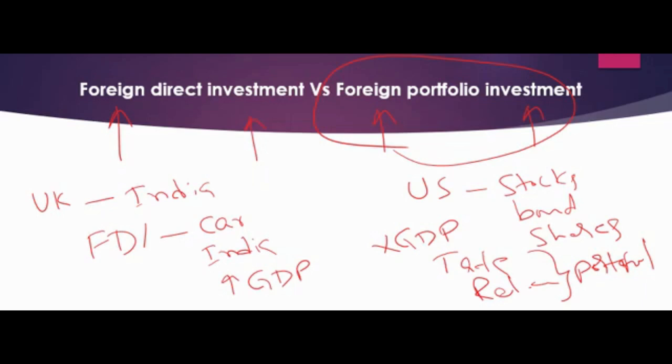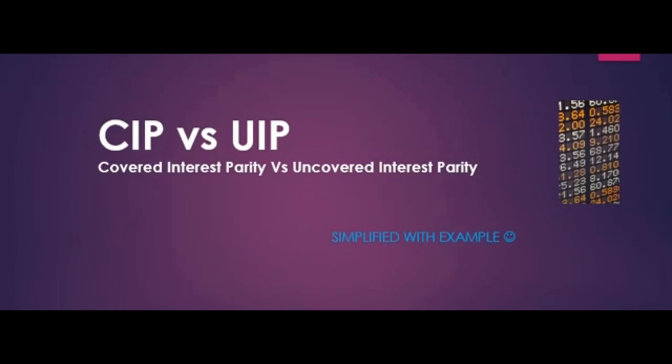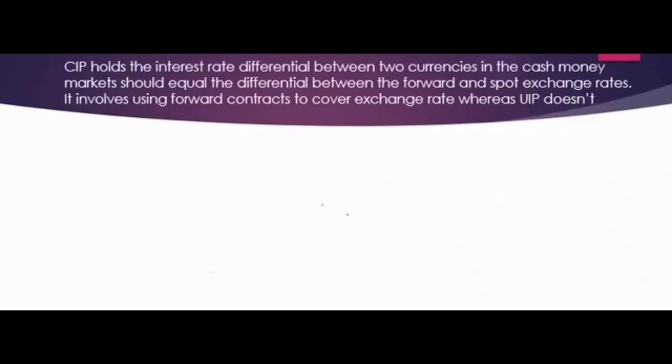Hi friends, today we are going to discuss the difference between covered interest parity and uncovered interest parity. Let us look at what it is, with some examples. CIP holds that the interest rate differential between two currencies in the cash money markets should equal the differential between the forward and spot exchange rates. It involves using forward contracts to cover exchange rate risk, whereas uncovered interest parity doesn't.